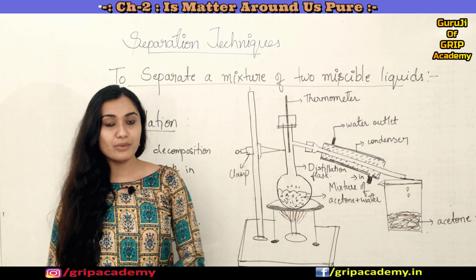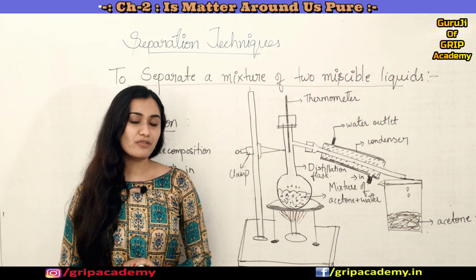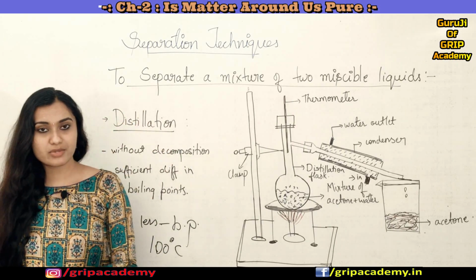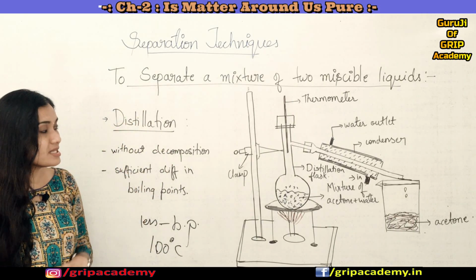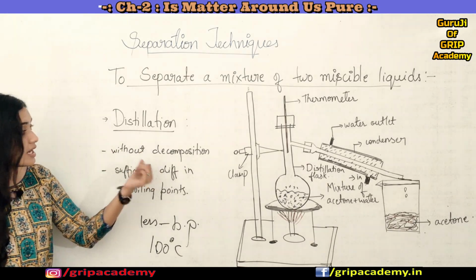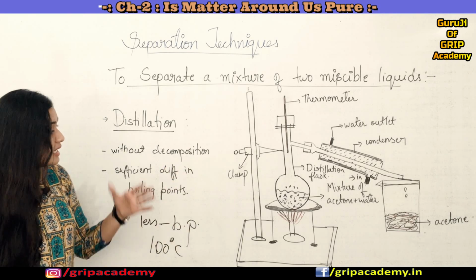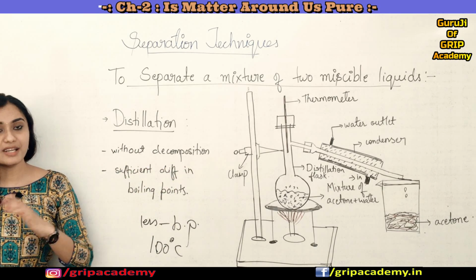This is how you can separate a mixture of two miscible liquids. This distillation process can be used when the two liquids can boil without getting decomposed, and there should also be a sufficient difference in their boiling points.